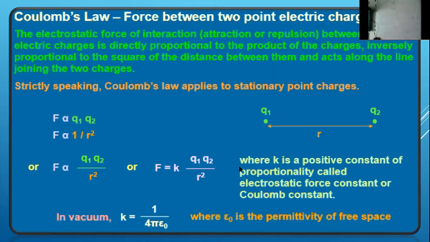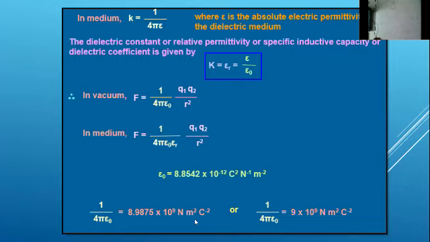Here K is called a positive constant of proportionality, called the electrostatic force constant. Its value is equal to 1 by 4 pi epsilon, where epsilon is the permittivity of free space. In a medium, we can write this K as 1 by 4 pi epsilon, where epsilon is the absolute permittivity of the medium.